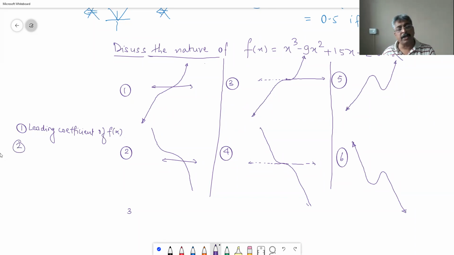Second thing that you should tell me is about f dash of x. Third thing that you should tell me is the discriminant of f dash of x equal to 0. These are the 3 things that you should tell me.